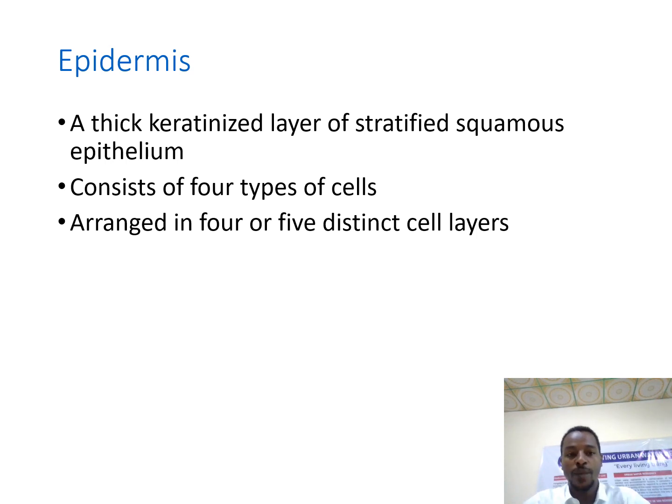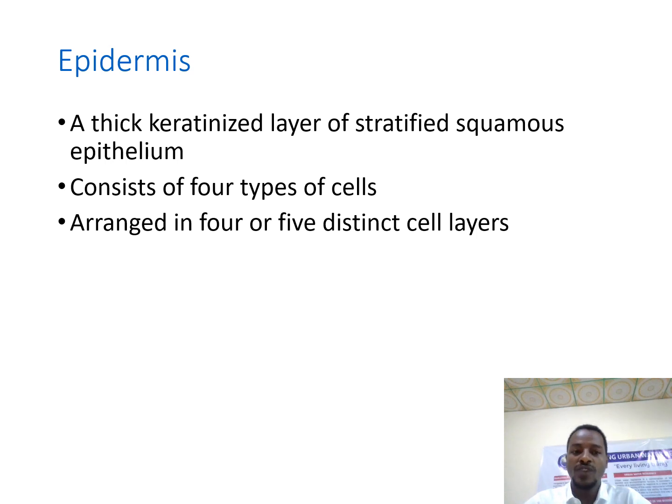If their shape is flat, we call them squamous. If they are cube-shaped, we call them cuboidal. And if they are tall, we call them columnar epithelial cells. Based upon these two criteria, the layering and the shape of the cells, we can divide epithelial tissue into different categories.